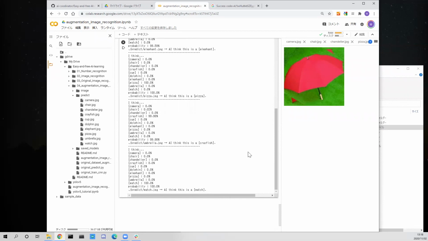The accuracy is higher than last time. It was very well done. Please take advantage of it. How was it? You can see the improvement in accuracy compared to the image recognition introduced last time.